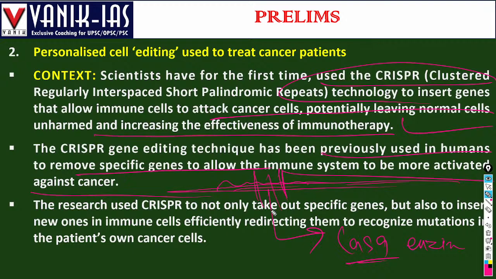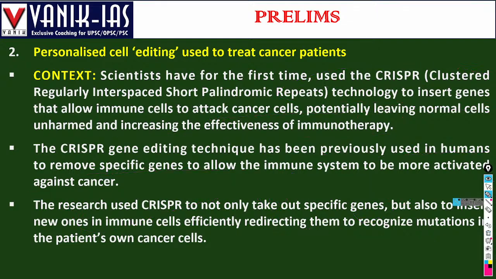The research used CRISPR technology not only to take out specific genes but also to insert new ones in the immune cells, effectively redirecting them to recognize mutations in the patient's own cancer cells. So CRISPR technology is now being used to treat cancer patients.